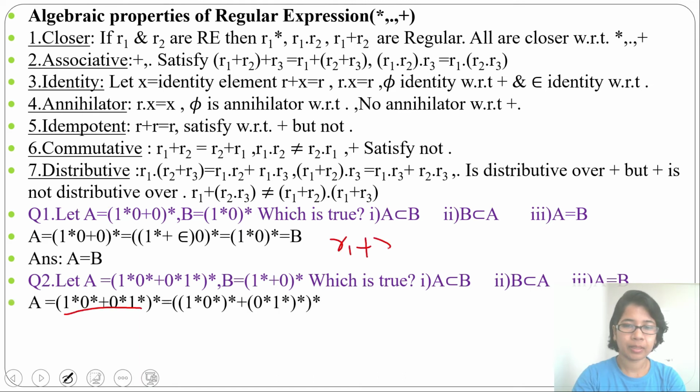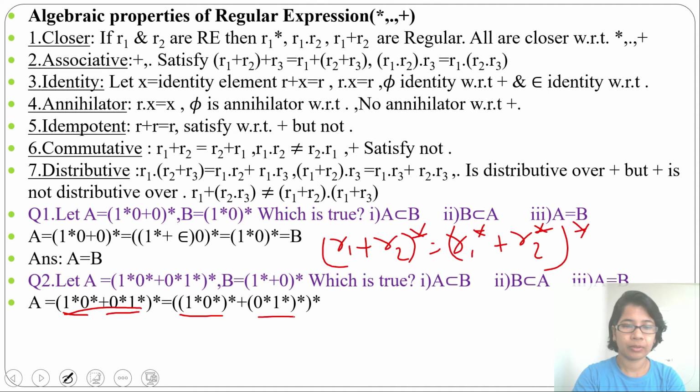Let's simplify A. (R1 + R2)*, that you can write as (R1* + R2*)*. Here we just apply that. Here it is 1* 0*, so we write (1* 0*)*, and here also whole closure. Suppose this is R1, this is R2.